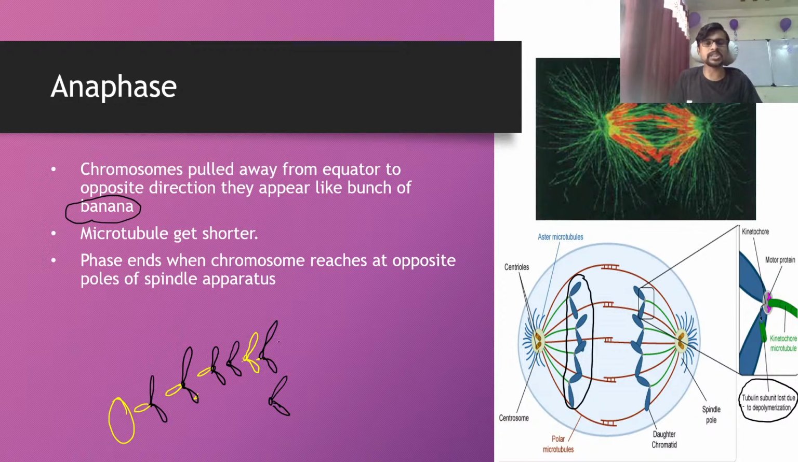So this is actually the cyclic process, where the tubulin protein, one by one, is going to depolymerize, and this depolymerization of the tubulin protein results in the pulling of the chromosome toward the end of the apparatus. So the spindle fiber is moving toward the centriole, we can say.